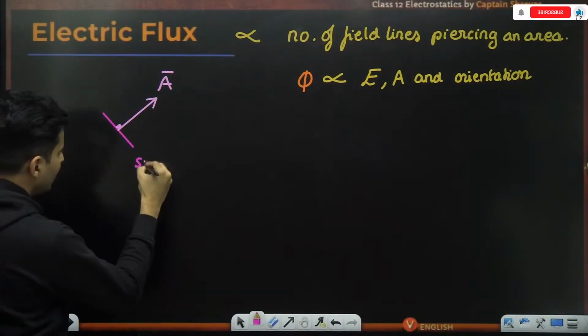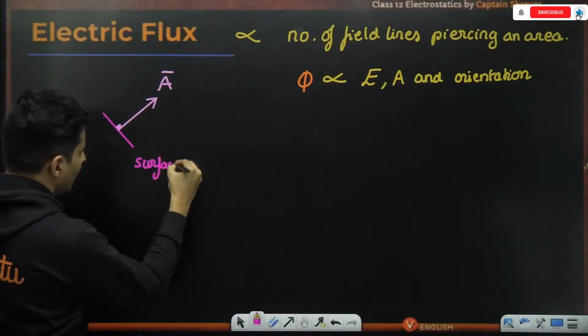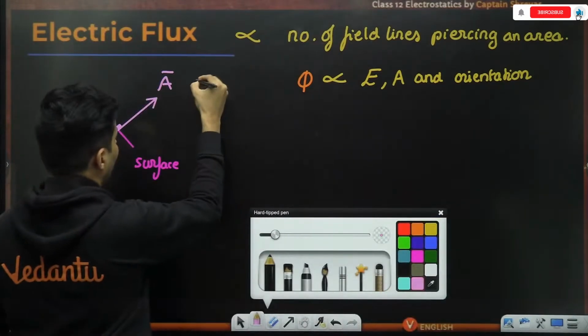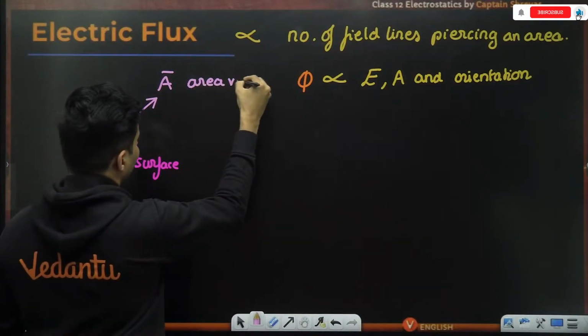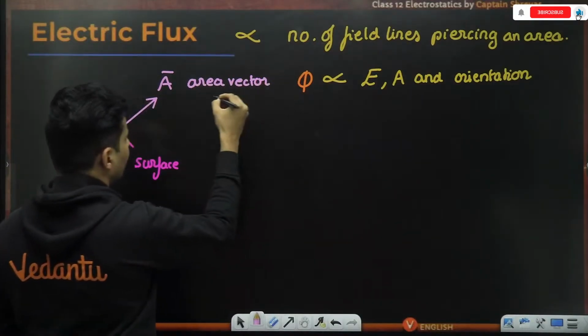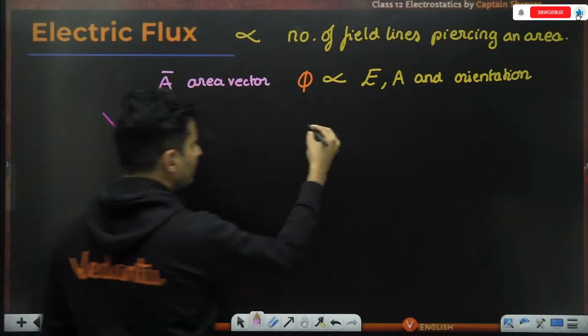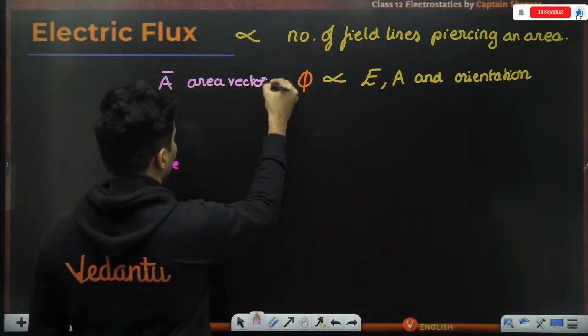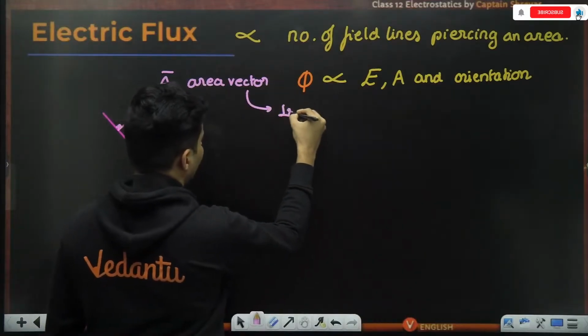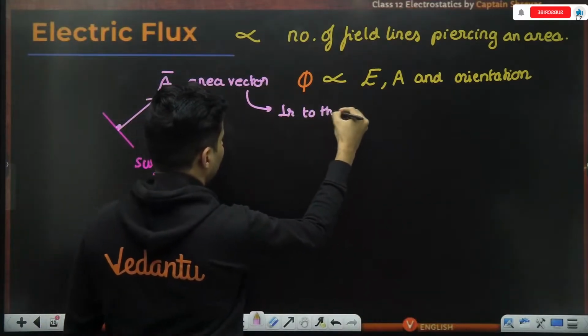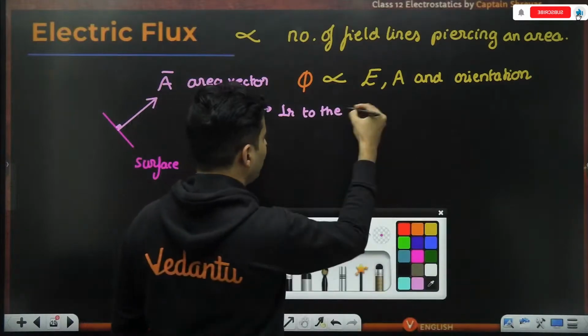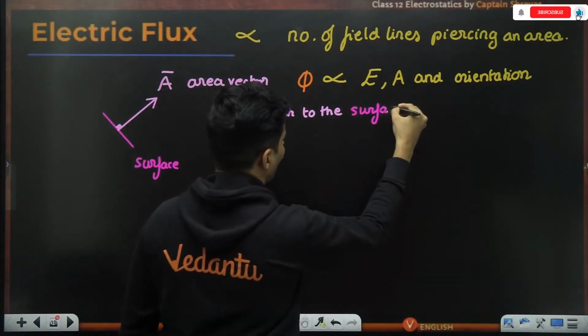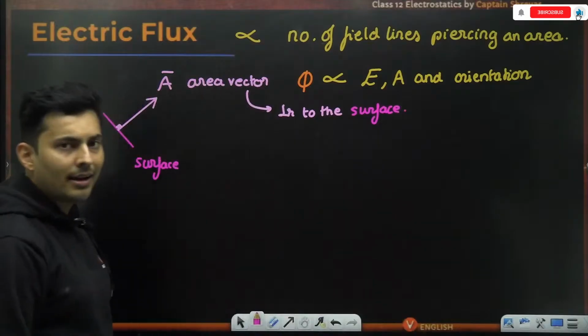So this is basically a surface, and this is called our area vector. Area vector is always going to be perpendicular to the surface. That is how I define the direction of the area vector.